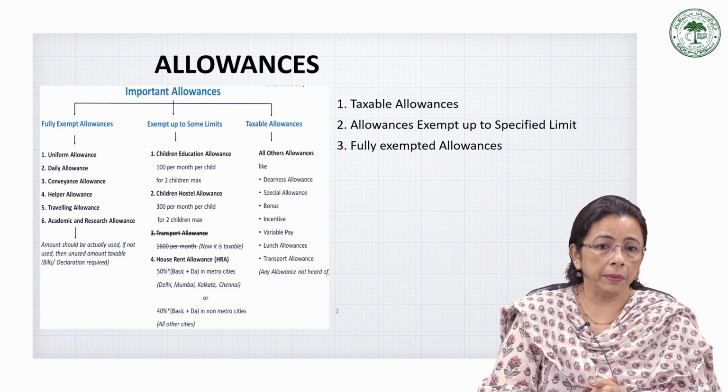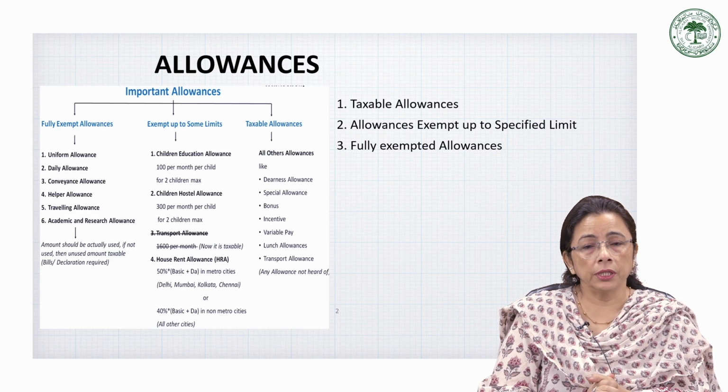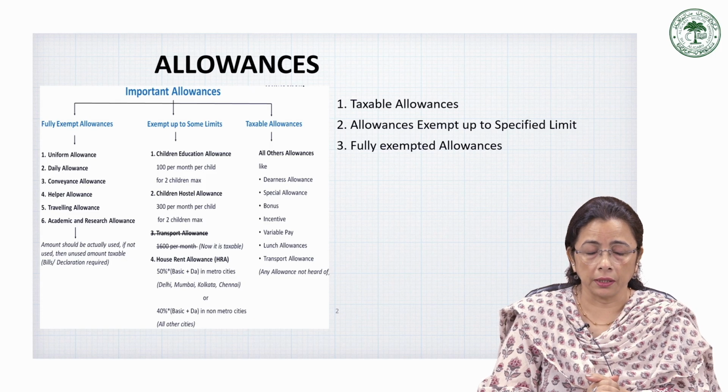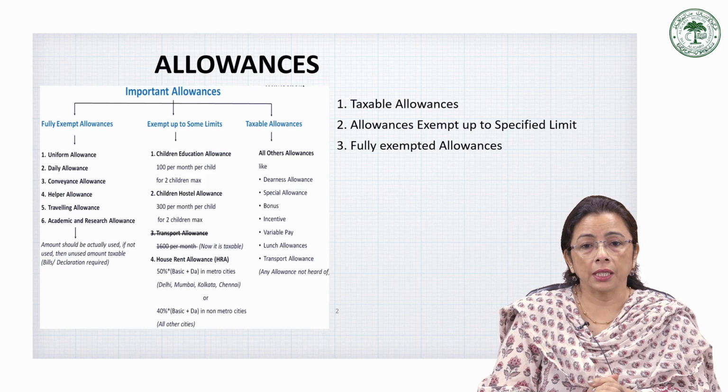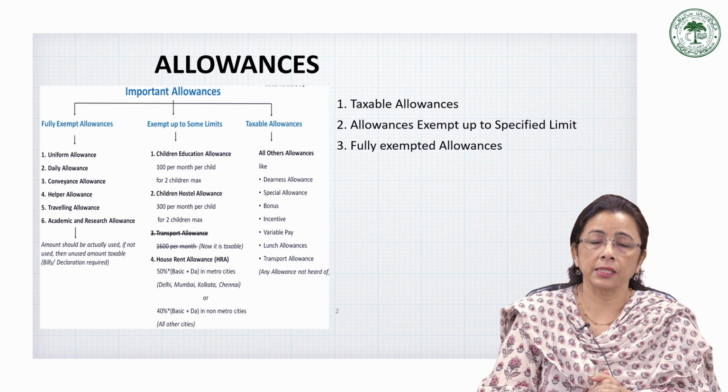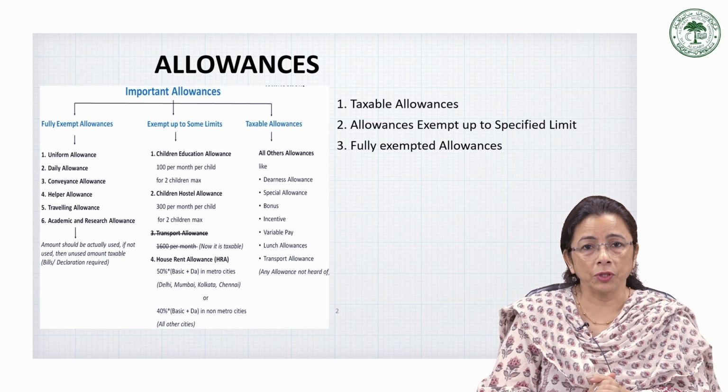For example, HRA, house rent allowance, is exempted under Section 10 subsection 13A, subject to conditions related to rent paid and the place of residence. How to calculate the exemption part, we'll be learning soon.